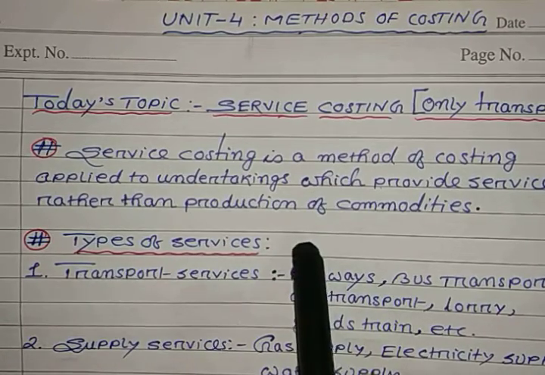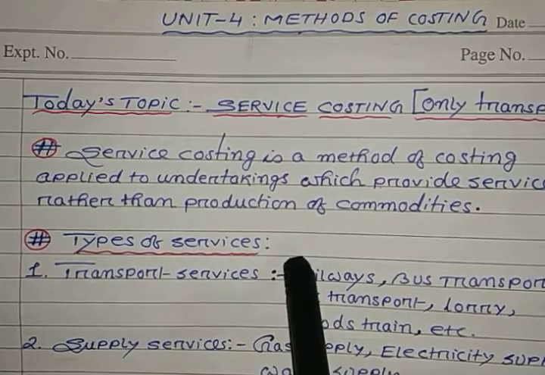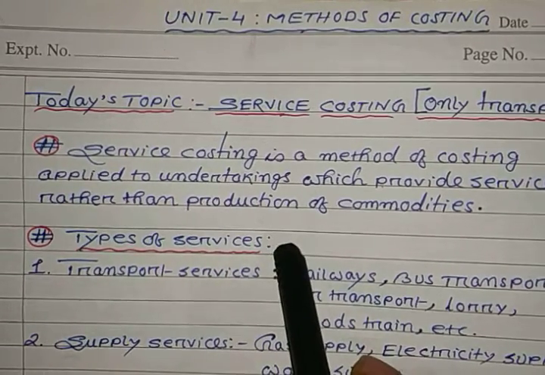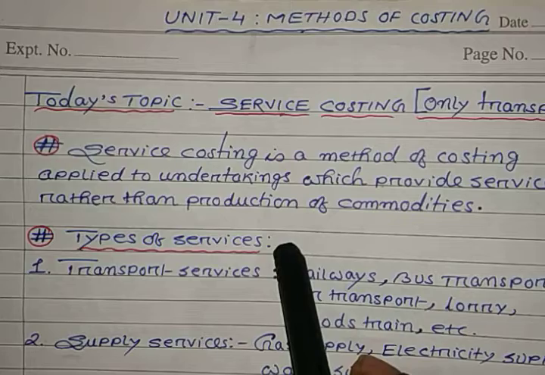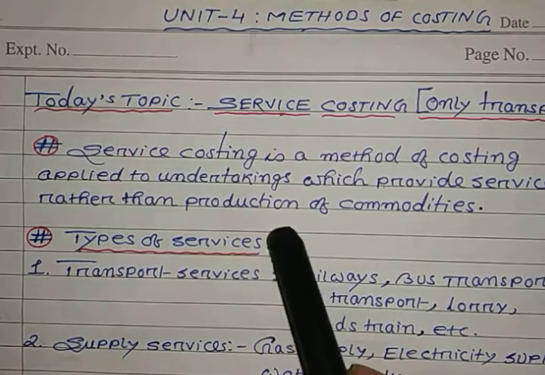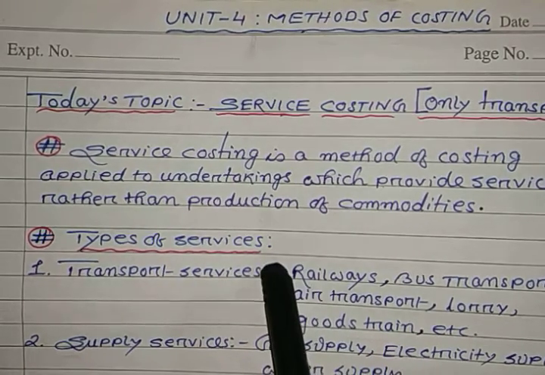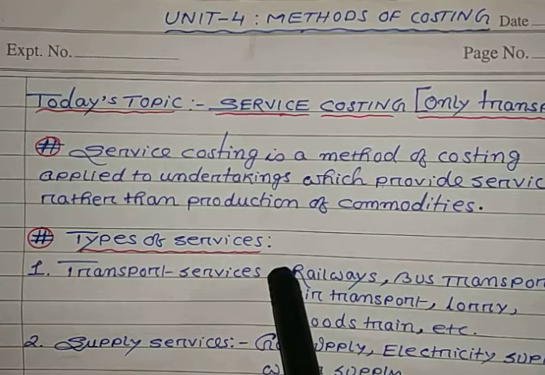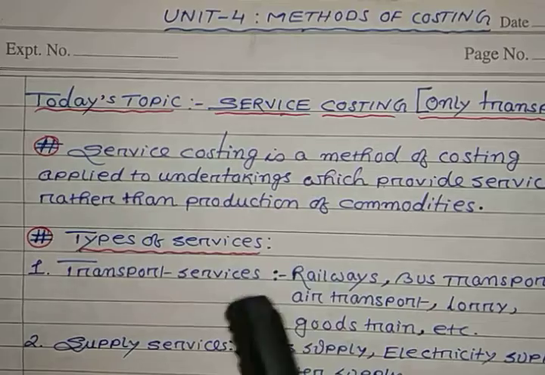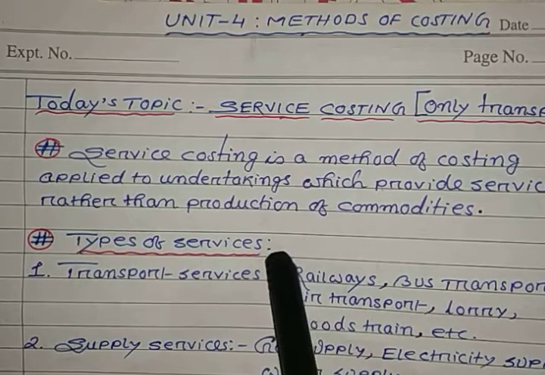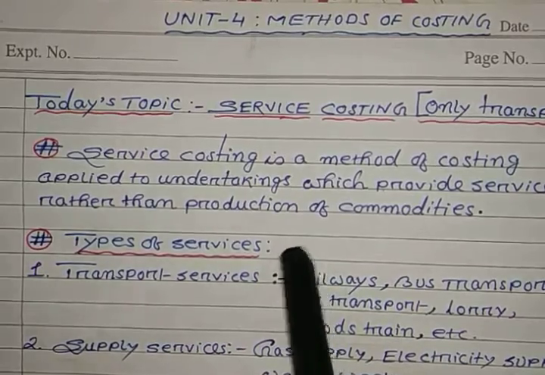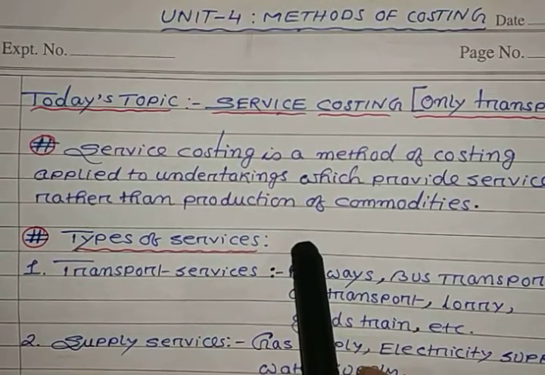Okay? Operating costing must be clearly distinguished from operation costing, which indicates a technique of costing with a view to ascertaining the total and unit cost of each operation.